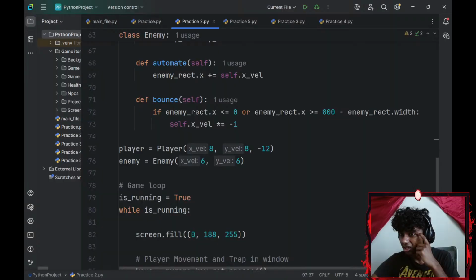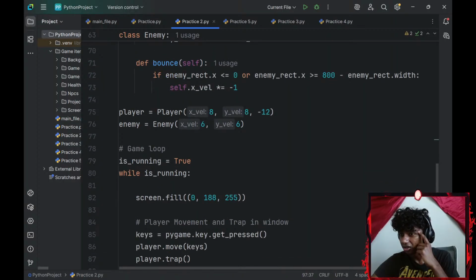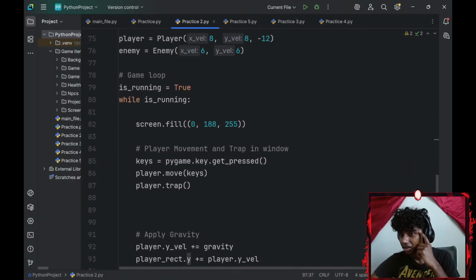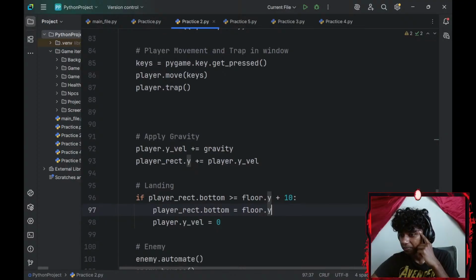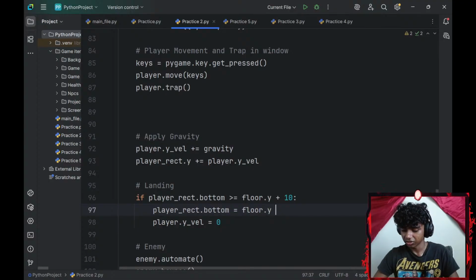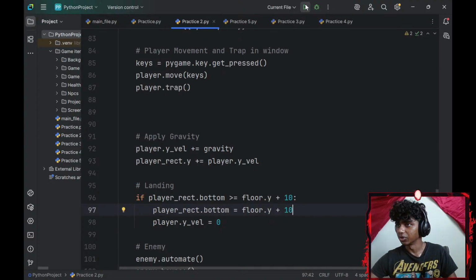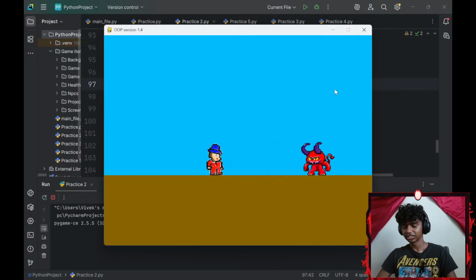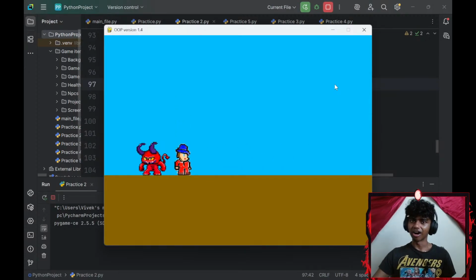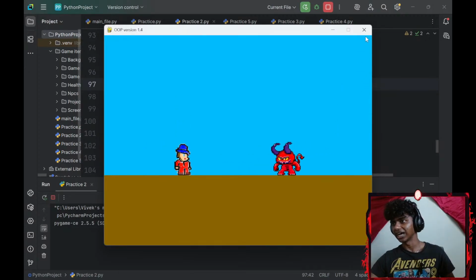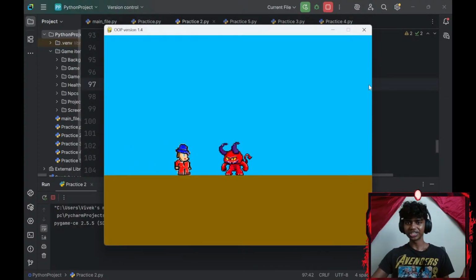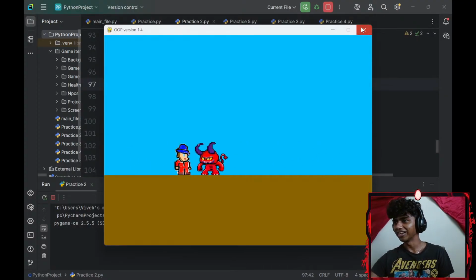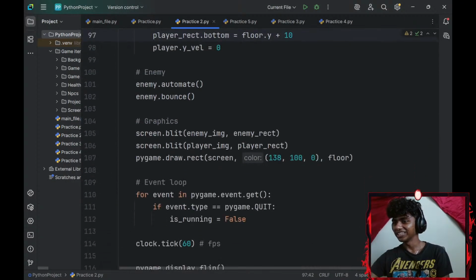If my enemy, my player, that screen dot fill, my floor dot something. Let's see. Floor +10. This also equals to +10. Does this work? There we go. I can jump. Perfect. So basically, we just gotta hard code a few numbers if you want to get this down. Although I do appreciate that comment. This actually does look much better. I think I'll settle with this.